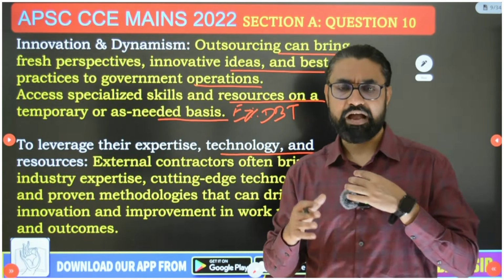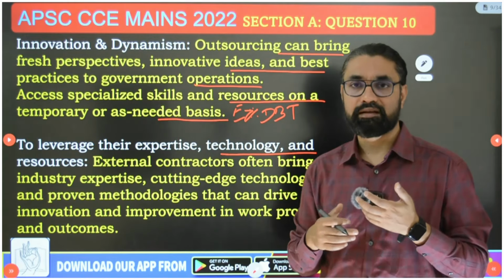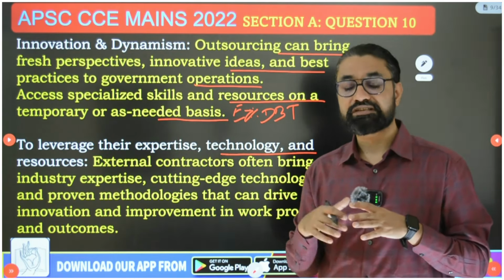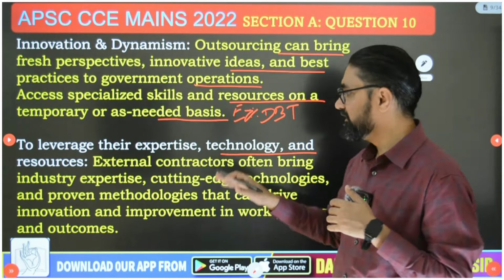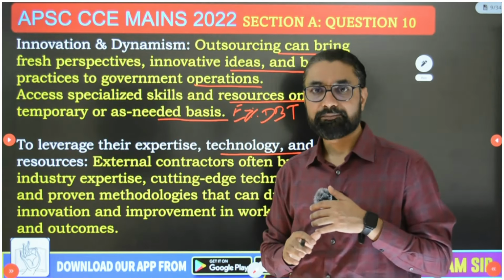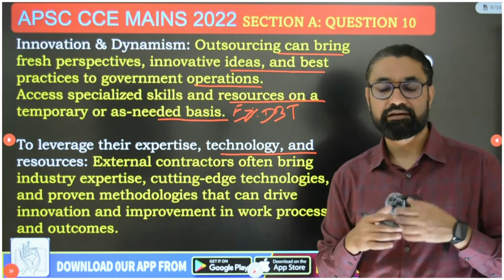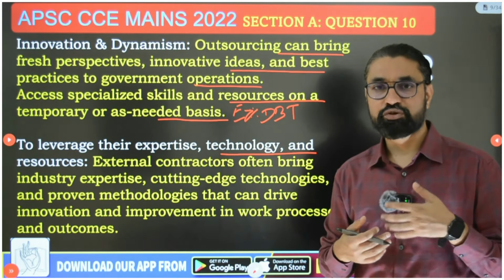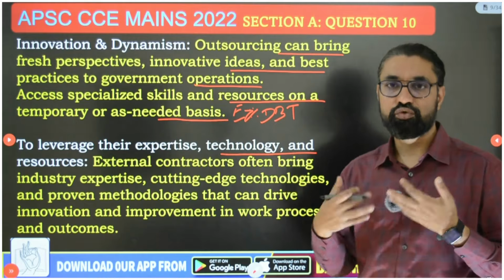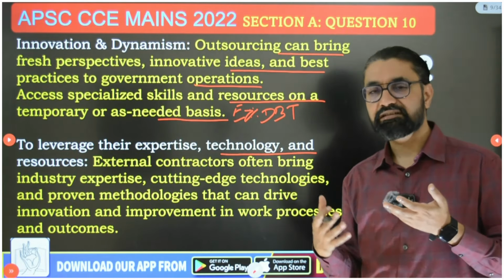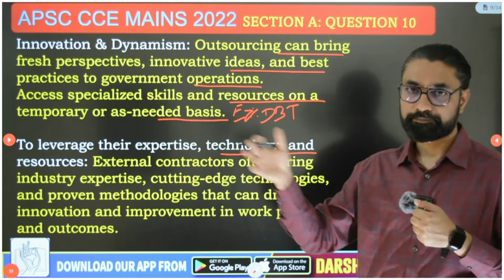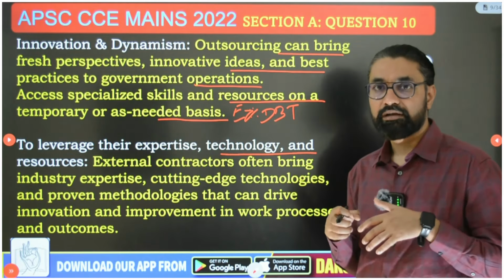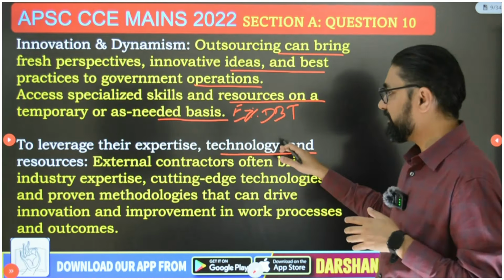Okay. Then, to leverage the expertise, technology and resources that the private sector has, especially in road construction, construction of highways, bridges, metros, bullet trains, it's not possible for the government sector. So whenever we outsource and contract, we are able to utilize their expertise, technology, resources. Mostly these contracts are given to private companies. Even Rafale construction or Bofors purchasing, or Apache, Chinook, all these defense equipments, the private sector can create much better level products for you. We will be able to take advantage of their expertise, technology and resources.